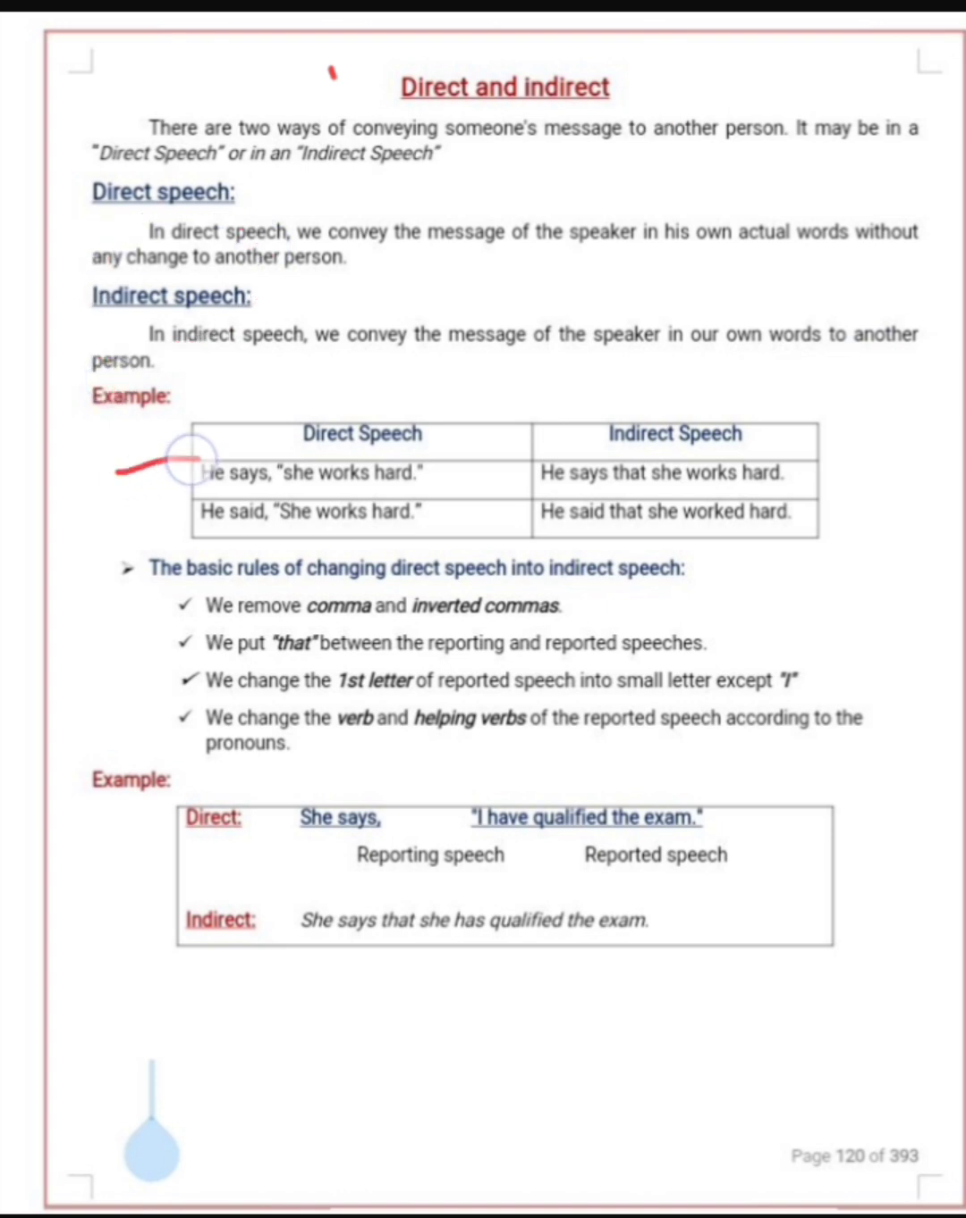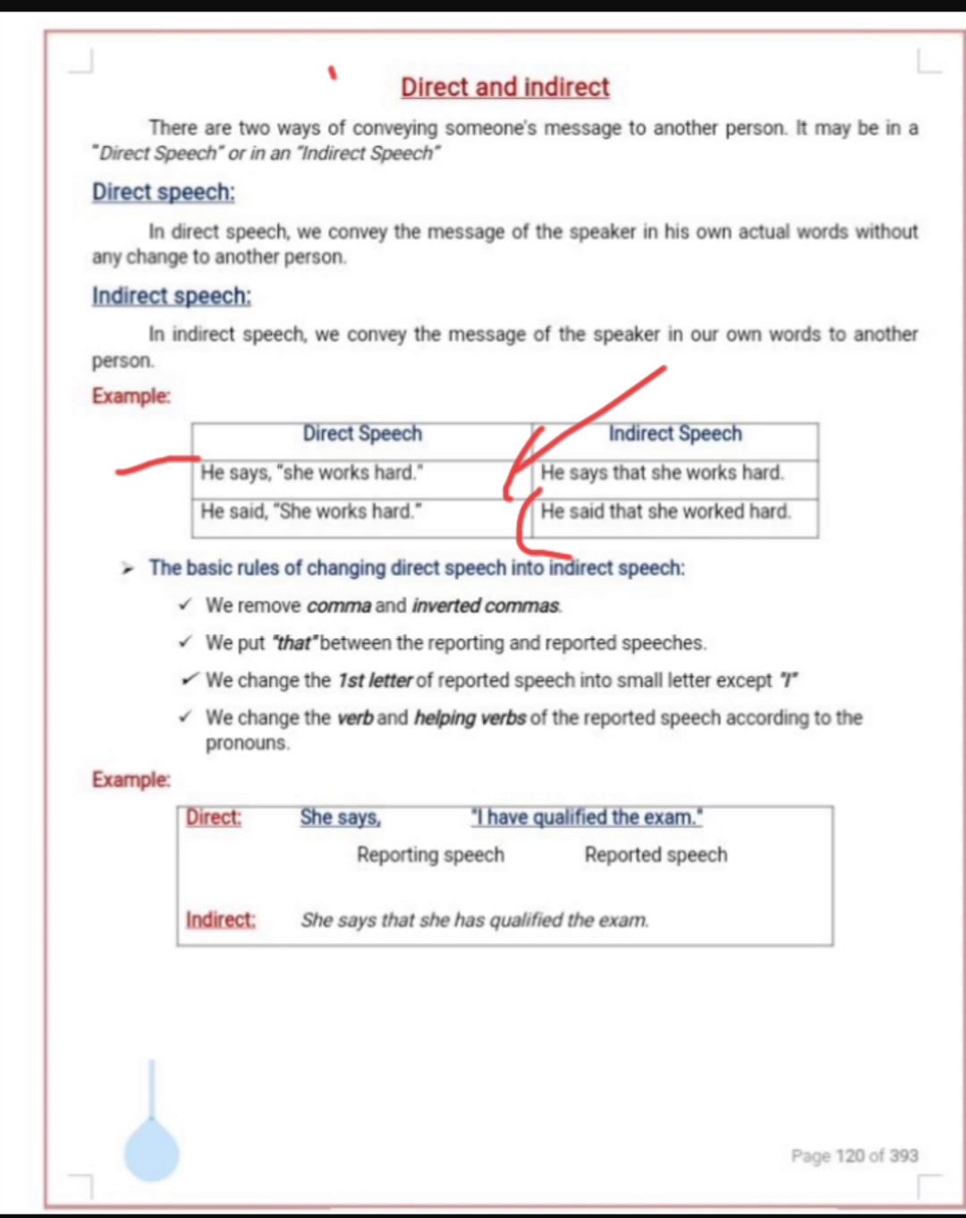There is an example I've told you inside the class as well. When we use direct speech, we don't change the wordings of the person who told, so we convey directly. There are two sentences over here. He says, "She works hard." He said, "She works hard." One is in present simple and the second is in past. So how do we change it into indirect speech: he says that she works hard. Now I have removed the inverted commas. And in the second, he said that she worked hard. Over here I have changed the tense also.